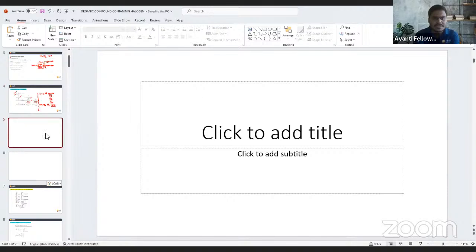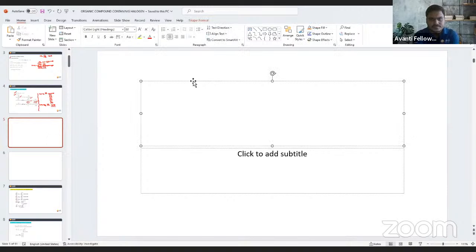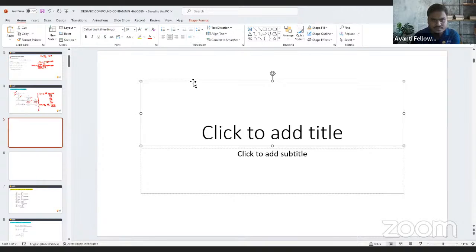Let me take one important sheet. So why does iodination and fluorination not take place? Many times questions were directly coming on why fluorination and iodination of haloalkanes cannot take place. What is the reason behind it? For example, if I'm talking about iodination, we know how iodination will happen.